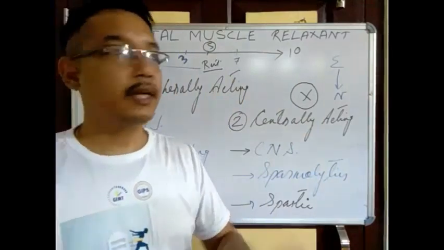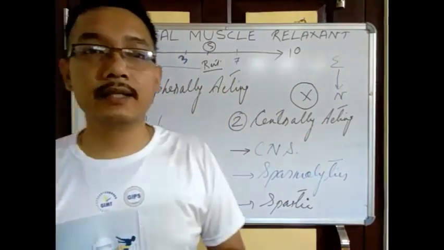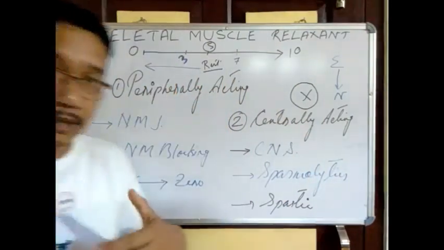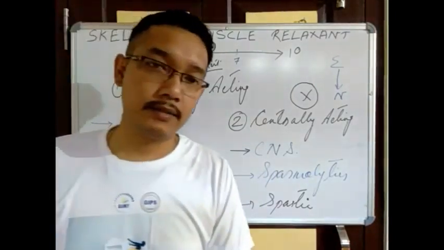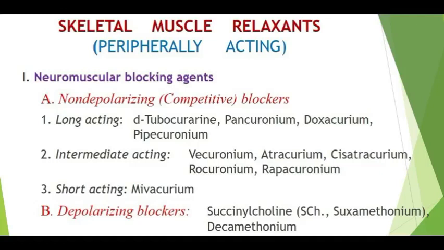So today we'll be studying only the peripherally acting muscle relaxants, or neuromuscular blocking agents. This is the classification on your screen. You can see that skeletal muscle relaxants can be divided into non-depolarizing blockers as well as depolarizing blockers.